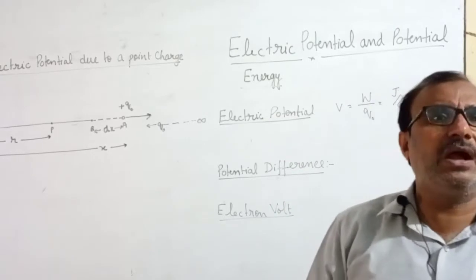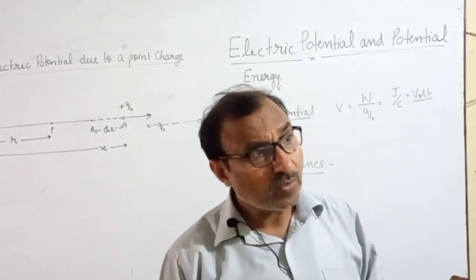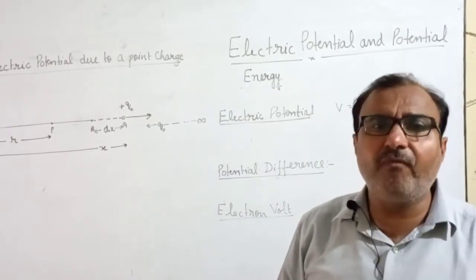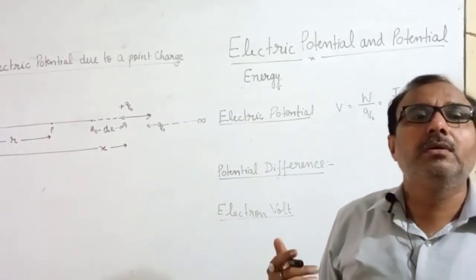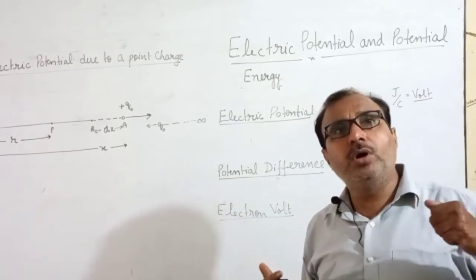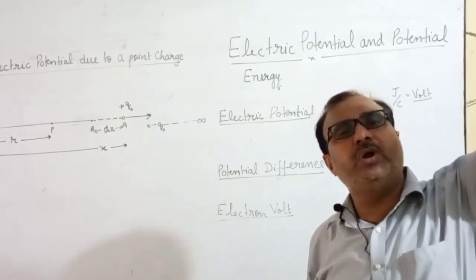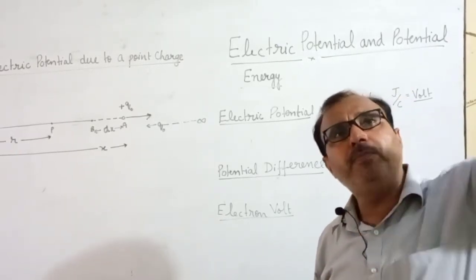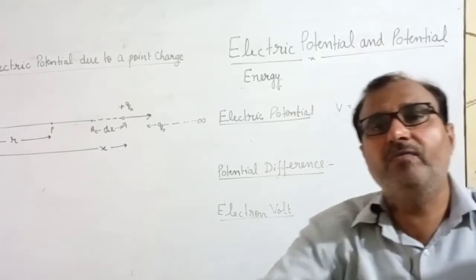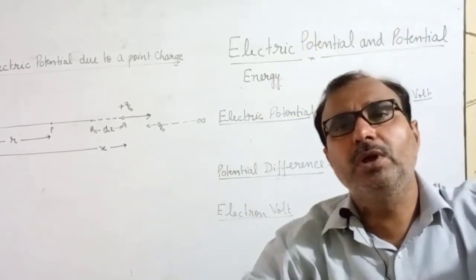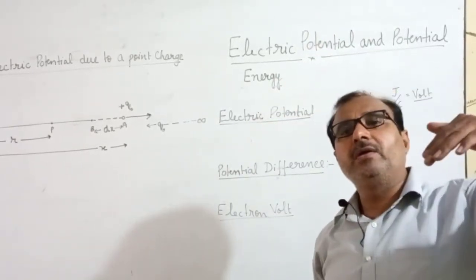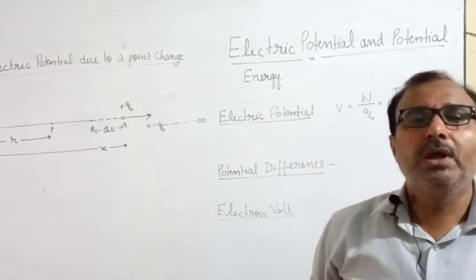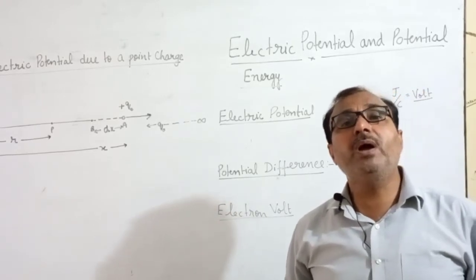Actually, what is the work of electric potential? You should understand: electric potential determines the direction of flow of charge. As you know, water always flows from higher potential, from high to low, from up to down. Water is flowing from up to down. Similarly, electric current is always flowing from higher potential to lower potential.